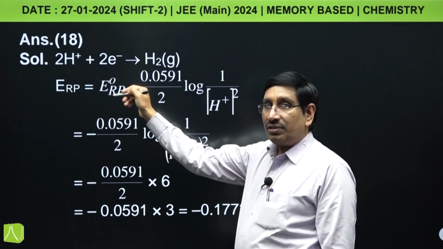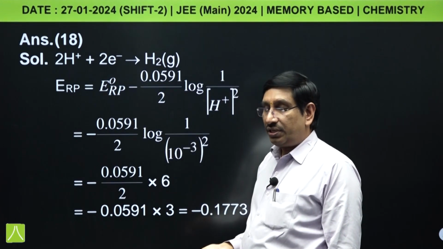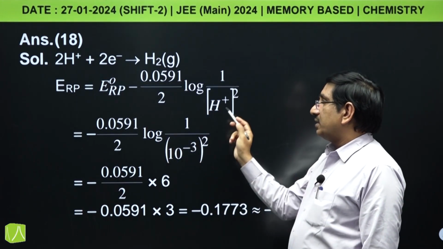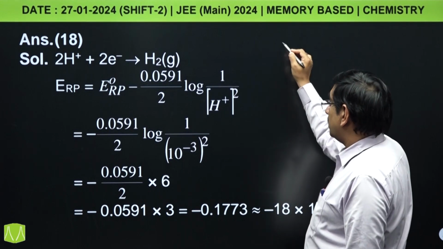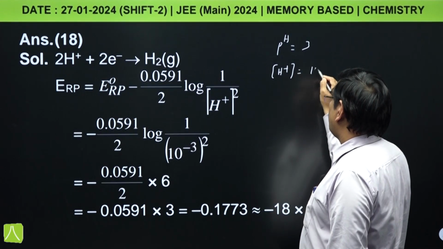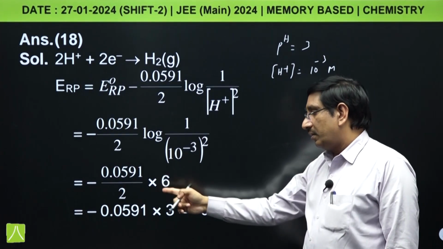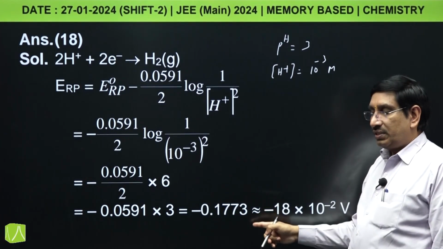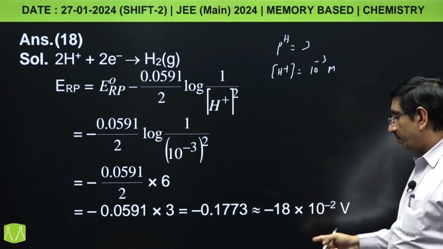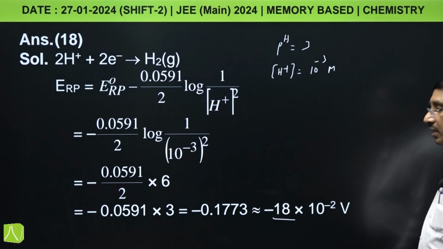Here E naught RP for hydrogen electrode is 0 because it is the standard hydrogen electrode, its reduction potential is taken as 0, minus 0.059 by 2 log 1 upon its concentration is 10 power minus 3 because pH is given as 3 and H plus concentration is equal to 10 power minus 3. And by calculating you will get minus 0.1773 or it can be written as 17.73 into 10 power minus 2, and if you round off it will be equal to 18 into 10 power minus 2 volts. So, answer can be 18.